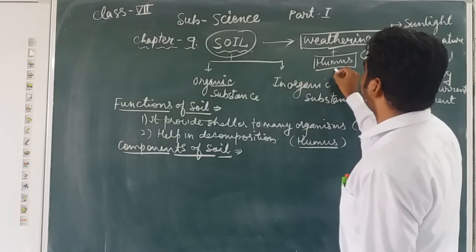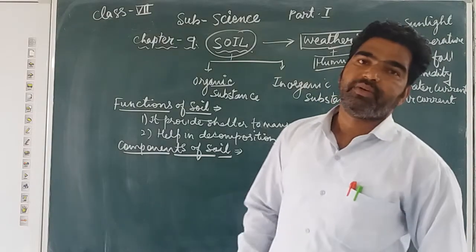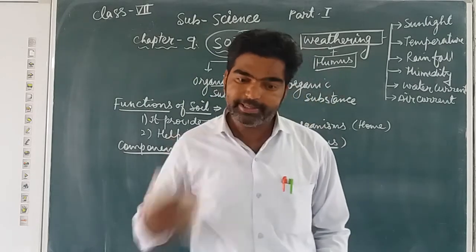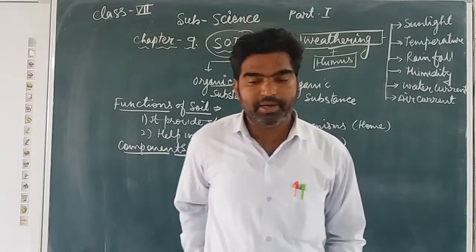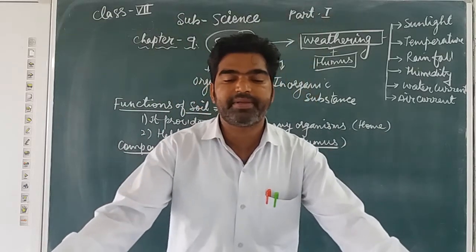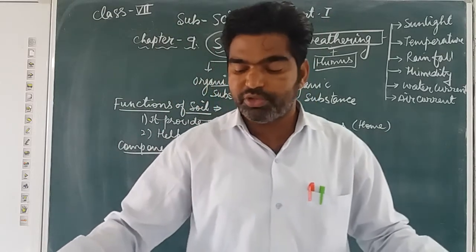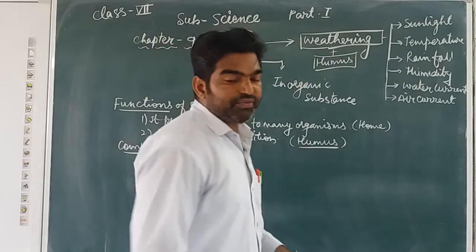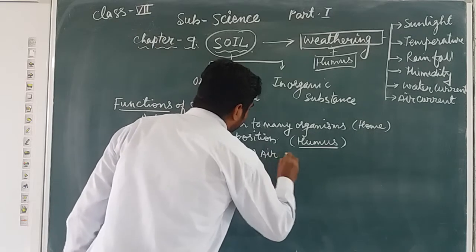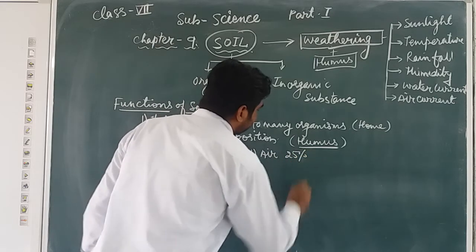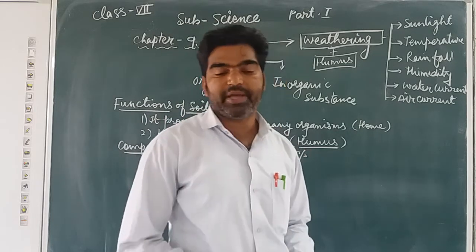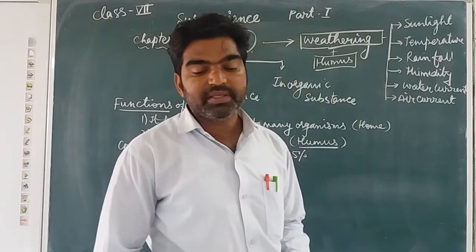These fine particles mix with the water, this humus which is formed by the process of decomposition, it forms soil. The various ingredients of the soil and their percentage are given here in your textbook. You see page number 95. So first, composition of soil, first this air, this content 25%, means 25% of soil is occupied by this